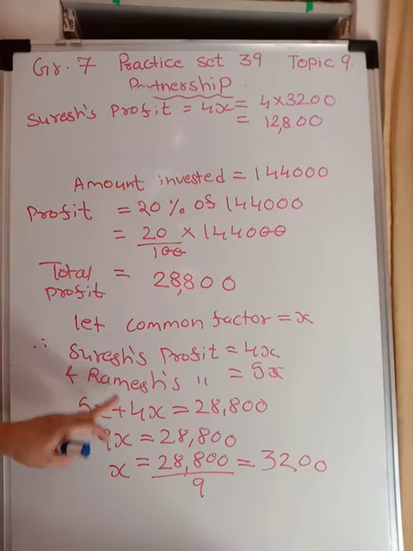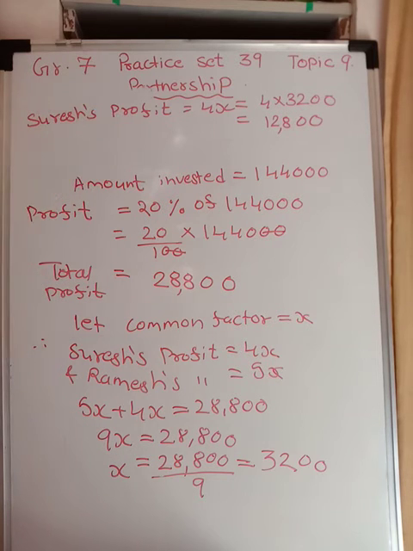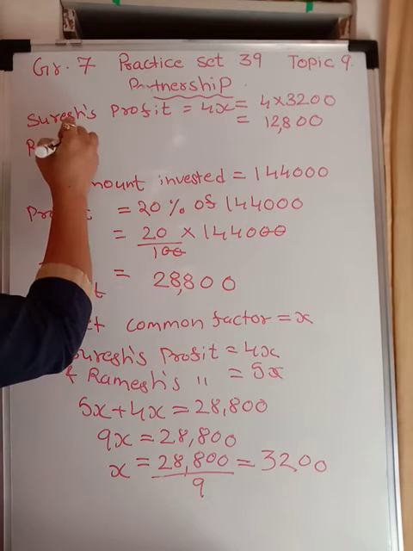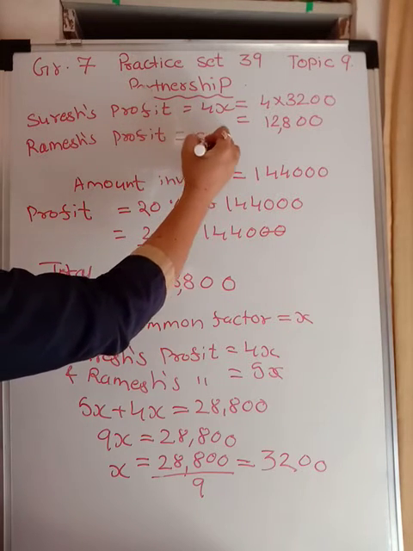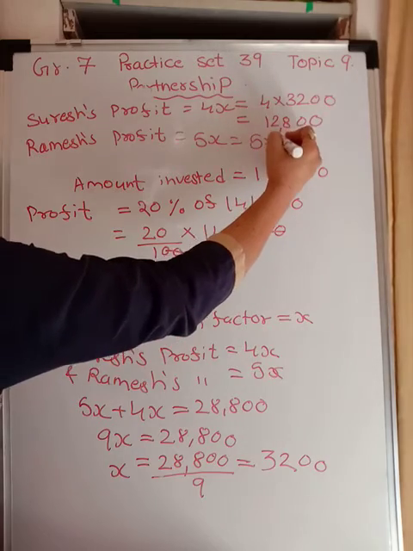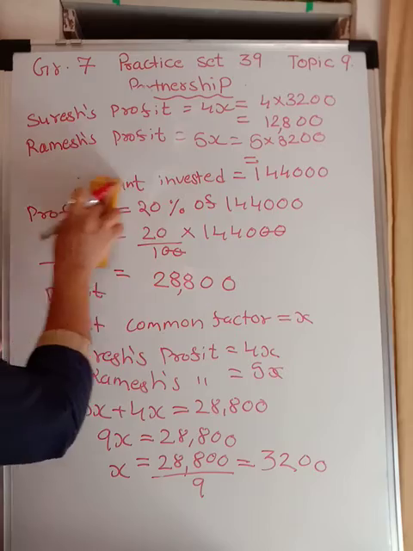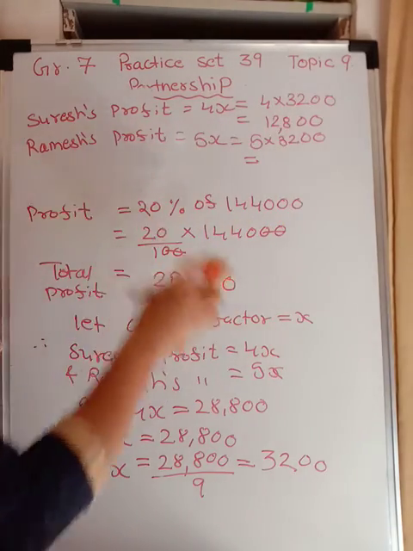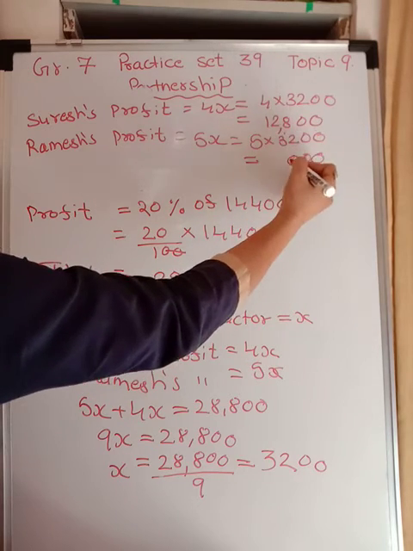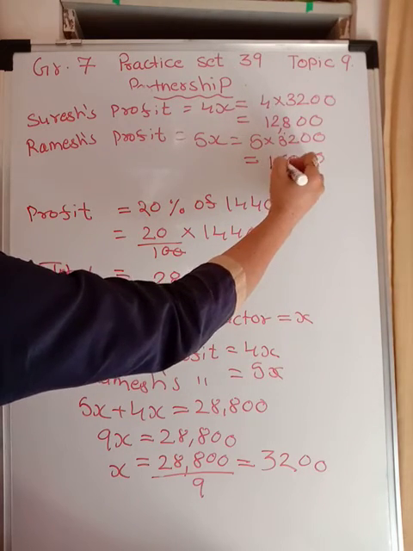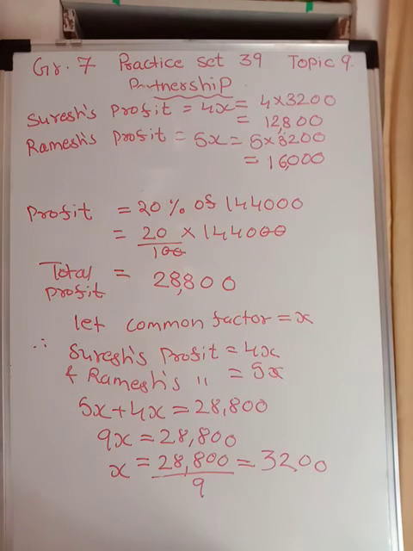You can subtract that from 28,800 also, or you may write Ramesh's profit is 5x. Again substitute, which is 5 into 3200. So it comes out to be 5 2s are 10, 5 3s are 15, and 1 is 16. 16,000. Alright. So how much profit did they get?